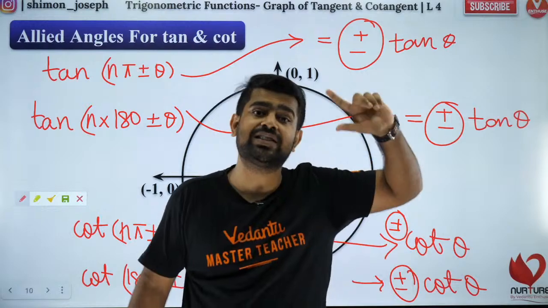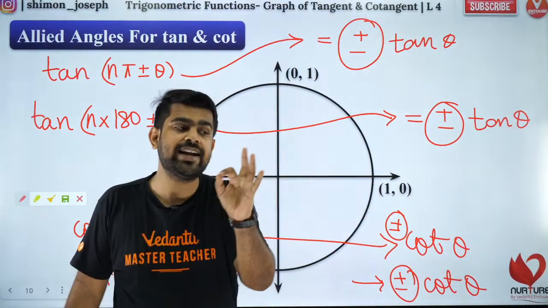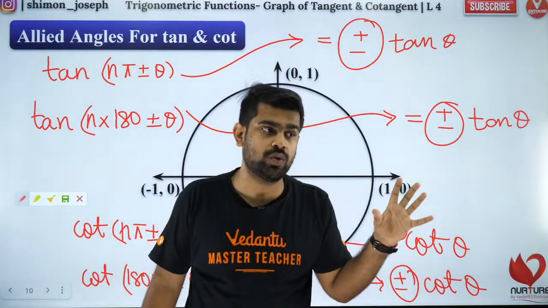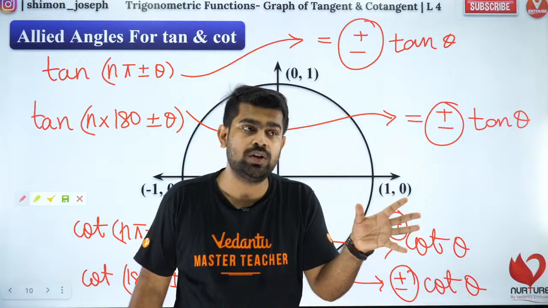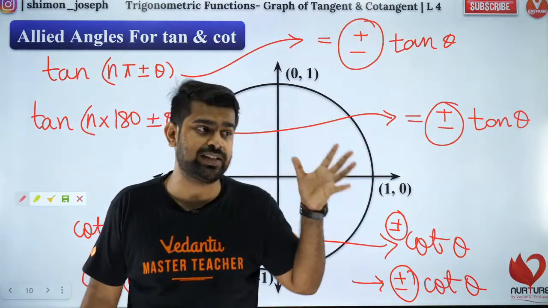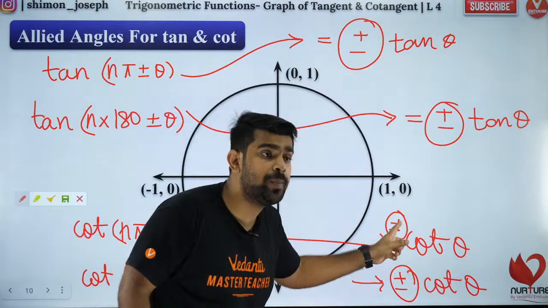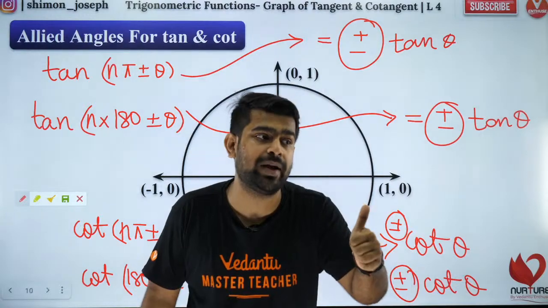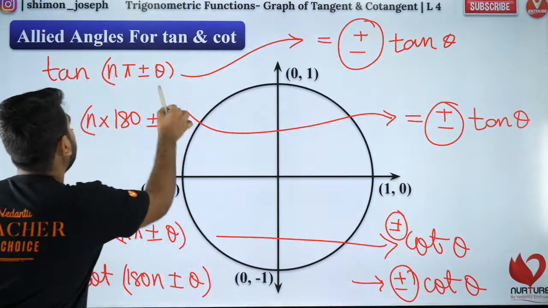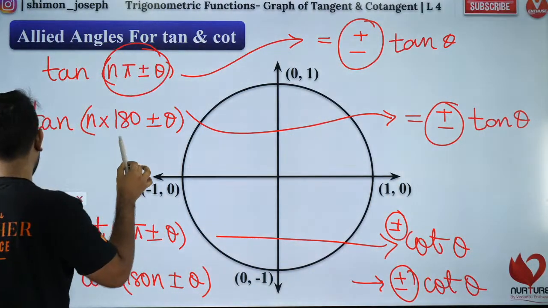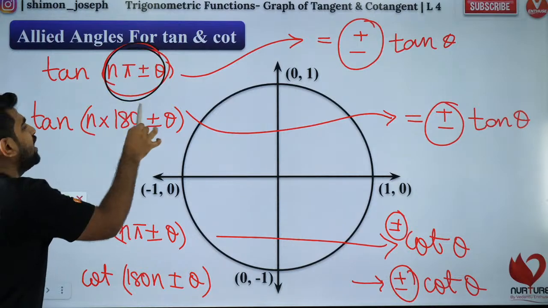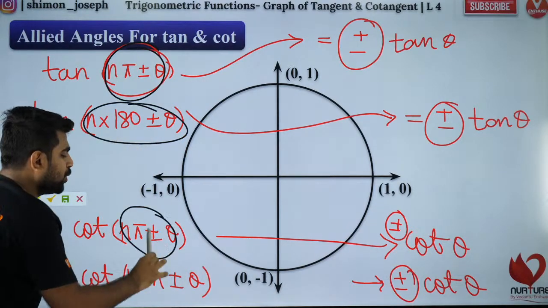Did I teach you that in sine and cos also? In sine and cos also, the trigonometric ratio will remain the same, but only the plus or minus you have to decide. How will you put plus or minus? By checking where this whole angle lies. You check where this whole angle lies, and depending on that you put the sign.